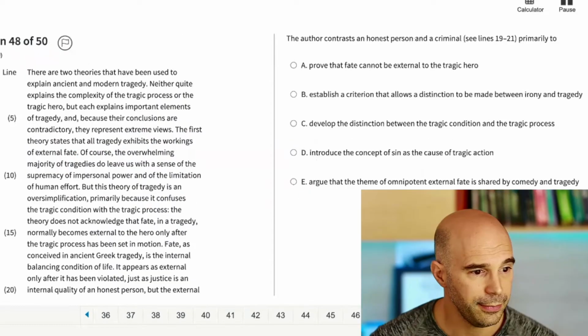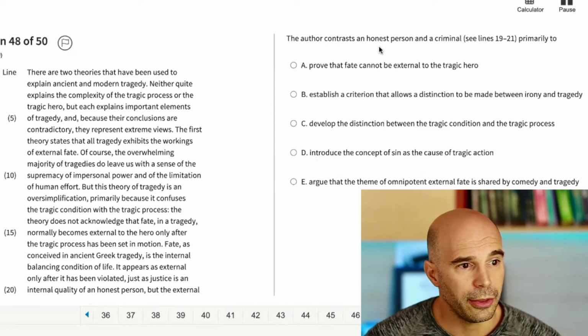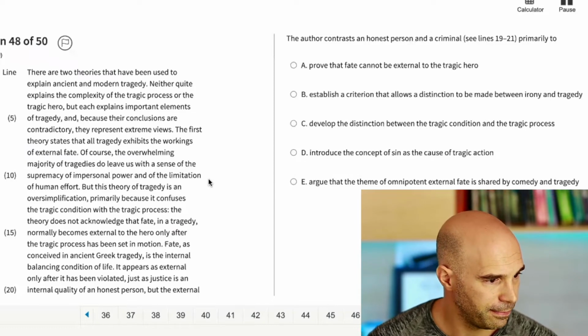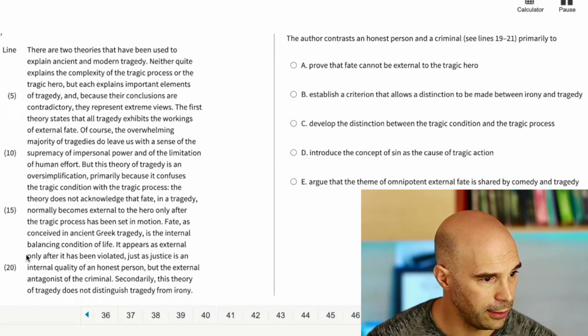Okay, next question. The author contrasts an honest person and a criminal, lines 19 to 21.